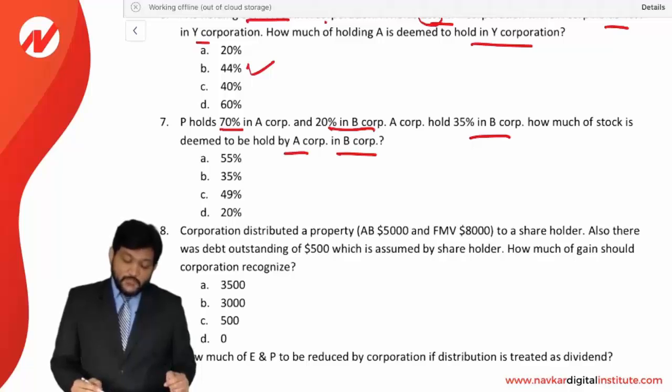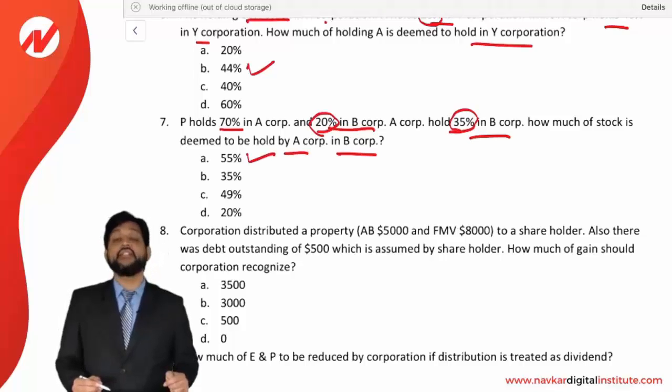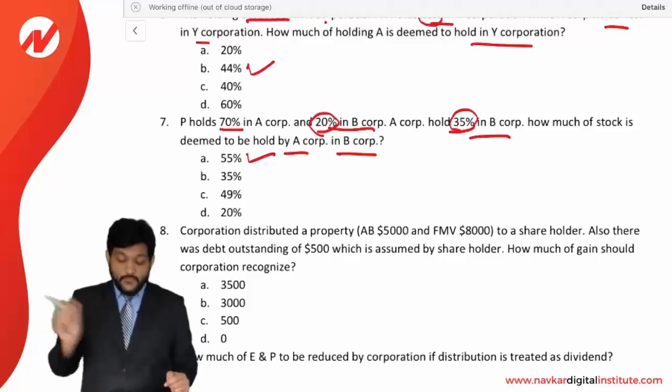So A corporation to B corporation, the 35% holding is there, and P's holding in B corporation is 20%. So 20 plus 35 is equal to 55%. A 55% holding will be deemed by A corporation in B corporation.